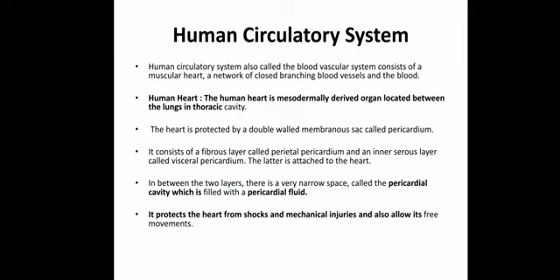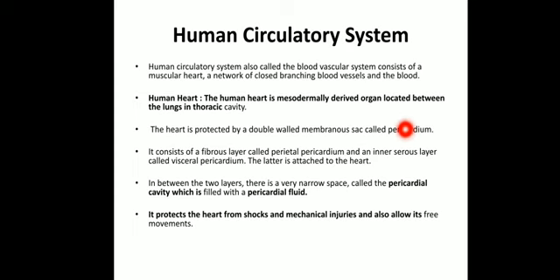Now let us start with the human circulatory system in detail. So first of all, we will discuss the human heart. The human circulatory system, also called the blood vessel system, mainly consists of three parts: the blood, the blood vessels and the heart. So let us start with the human heart.